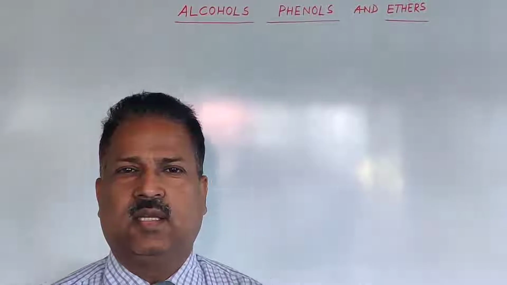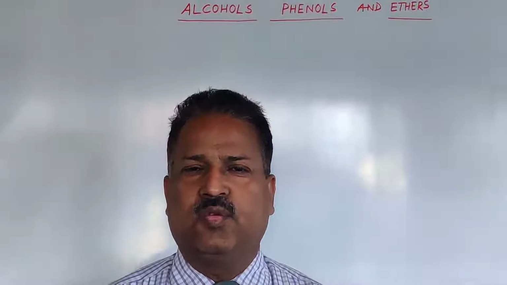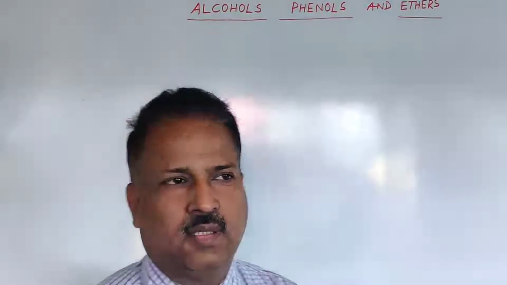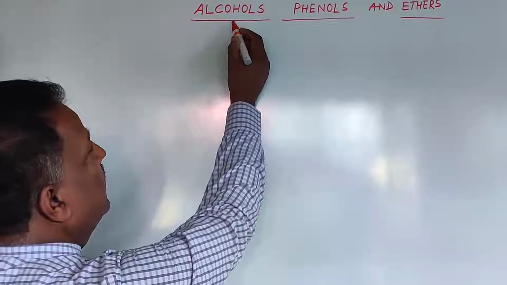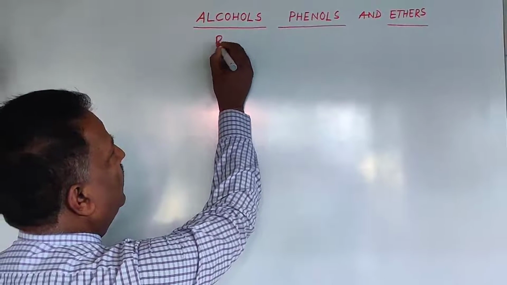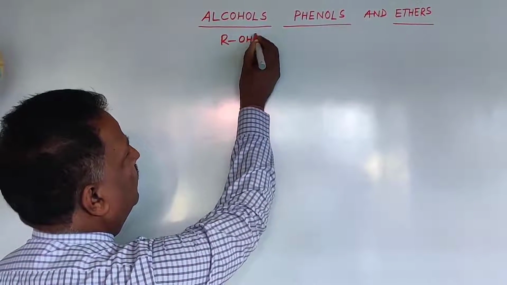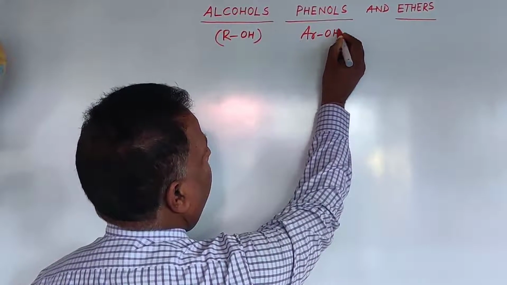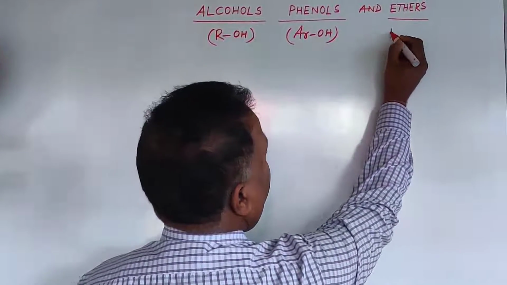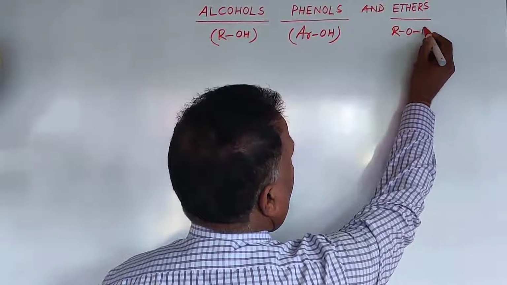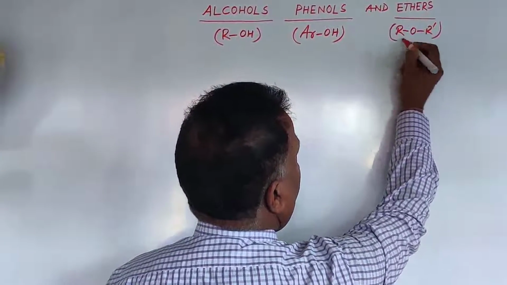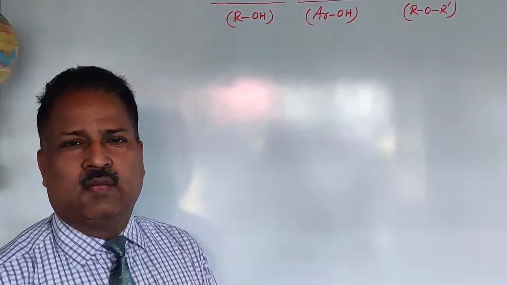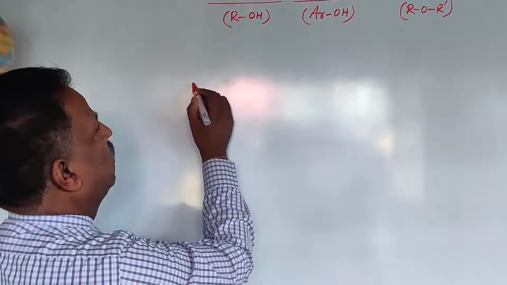Hello students, today we have to start a new chapter, alcohols, phenols and ethers. See here, the general representation of alcohol is ROH, phenol ArOH and ether ROR'. So we have to learn one by one. First of all, alcohol.